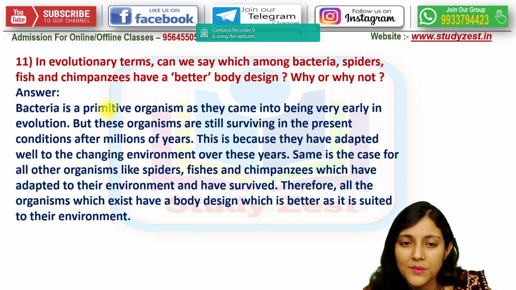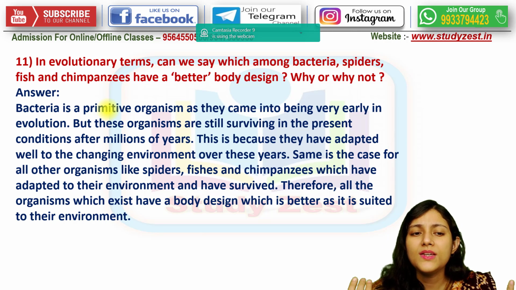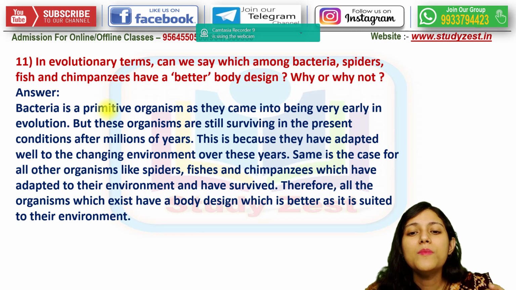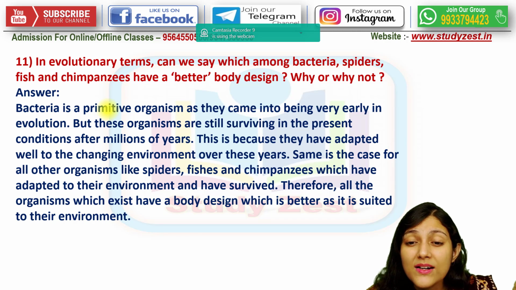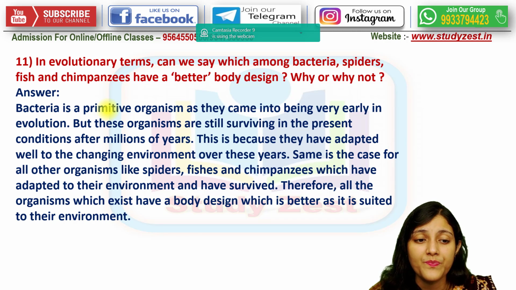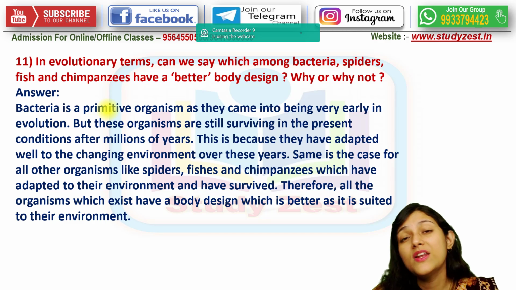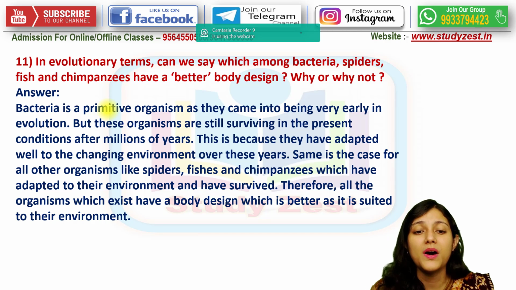So among these four, in evolutionary terms, bacteria is a primitive organism as they came into being at a very early stage of evolution. But these organisms are still surviving in the present conditions even after millions of years have passed.